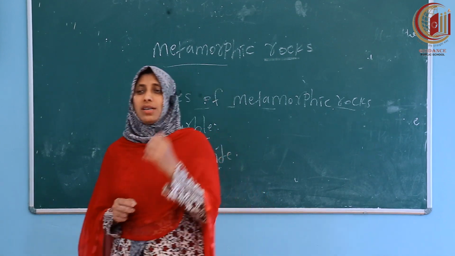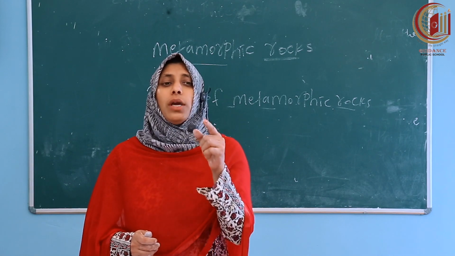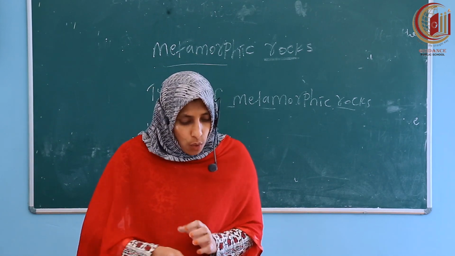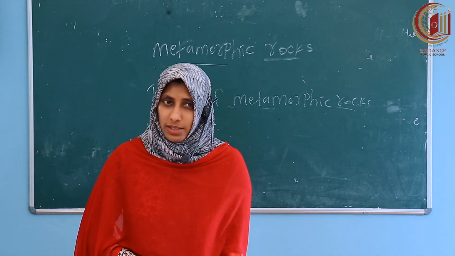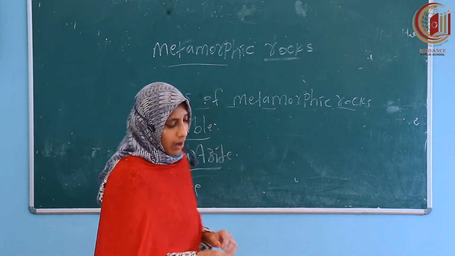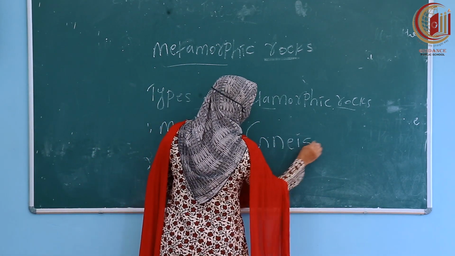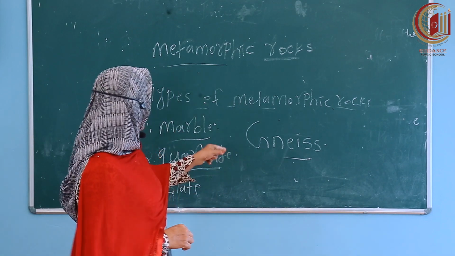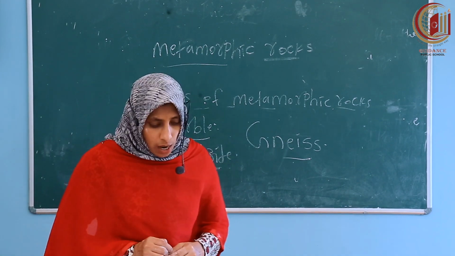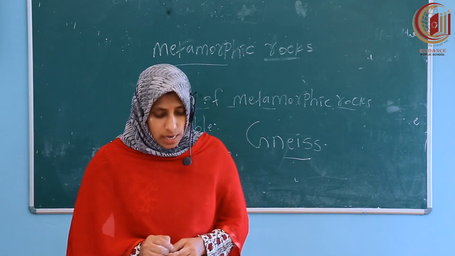My dear children, I am concluding today's topic. Before that, I am going to give you one homework. One more example for metamorphic rocks is gneiss. Its spelling is G-N-E-I-S-S. Look in your textbook. It is pronounced as 'nice', the word gneiss.